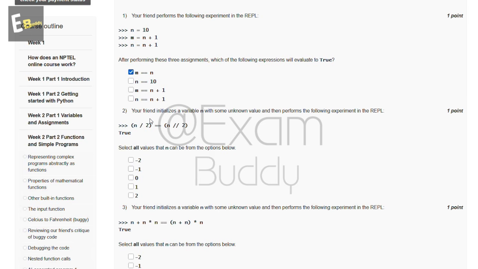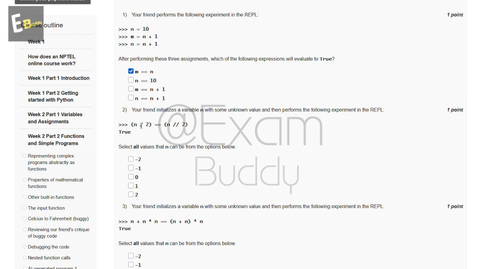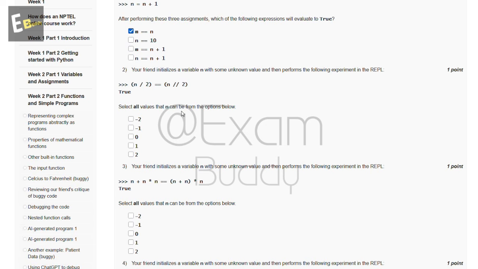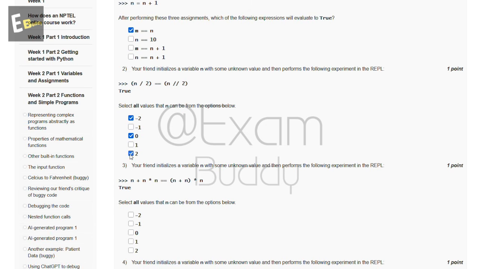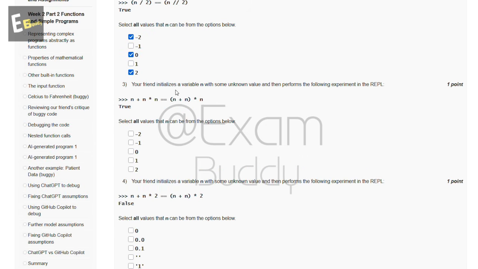Now the second question is: your friend initializes a variable n with some unknown value and then performs the following experiment in the REPL. So select all values that n can be from the options below. So these are the options and the answer of our second question is -2, 0 and 2.